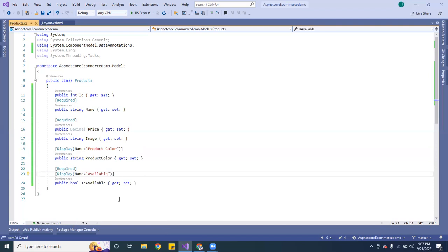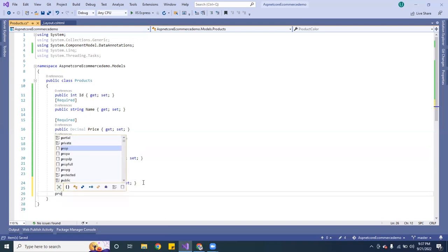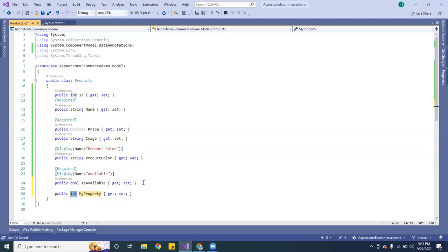And underneath available, I'm going to use the product type. This one is going to be an integer. I'm going to pass an ID, and this one is going to be product type ID. And this one is going to be required.